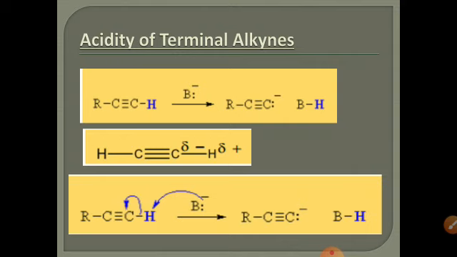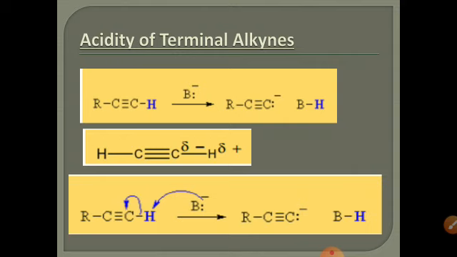Any base can take up this proton, because these electrons are more electronegative. It can pull the electron more strongly towards itself and is converted into the carbanion. These carbanions are more stable compounds, and due to this partial H positive, it can be substituted with any metals, and thus the substitution reaction occurs due to the presence of these H positives. It can easily donate its protons, meaning it is acidic in nature. So terminal alkyne shows acidic property.